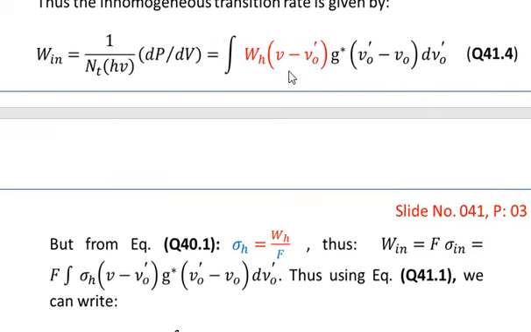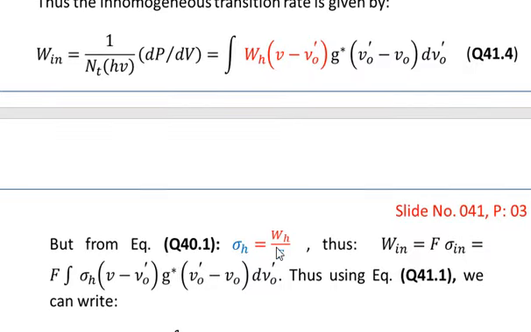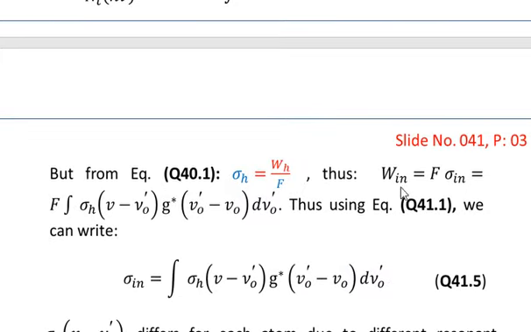So you see that I have labeled in equation number 41.4 wh in the red color, and I have also used wh in the red color over here. So it means that I shall be replacing wh in the integral by this relationship, that is wh in the integral will be replaced by F into sigma h. And you know that Win can also be defined as F into sigma in. As we have wh defined for the homogeneous case, then for the inhomogeneous case we can define Win is equal to F into sigma in.